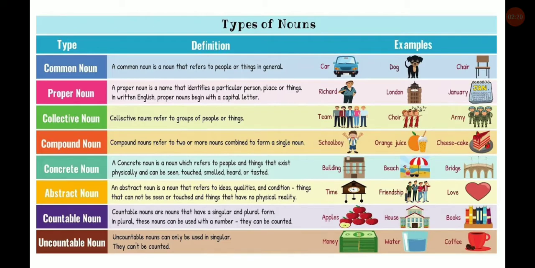There are different types of nouns. You can see common noun, proper noun, collective noun, compound noun, concrete noun, abstract noun, countable noun and uncountable noun. In this video, I will be explaining common nouns, proper nouns, collective nouns, concrete nouns, abstract nouns and material nouns. In the next video, I will be explaining countable and uncountable nouns and gender.